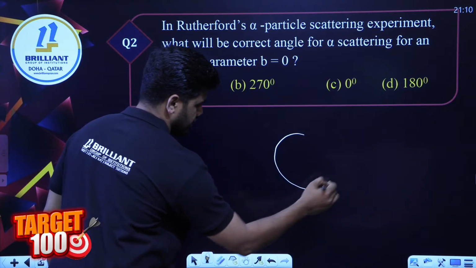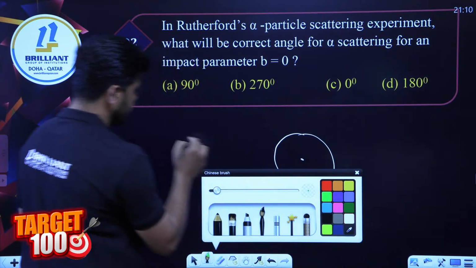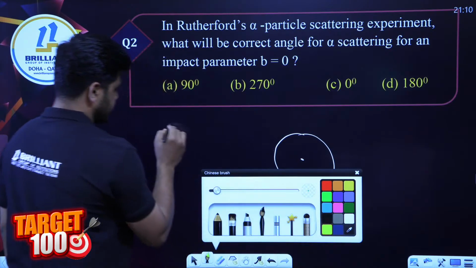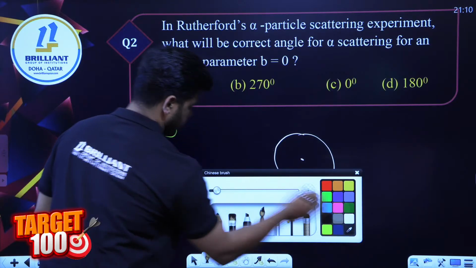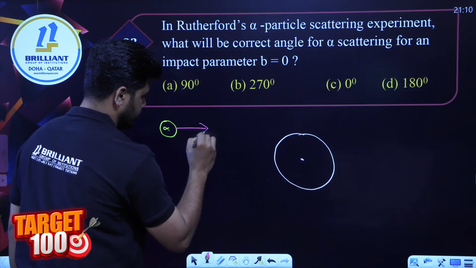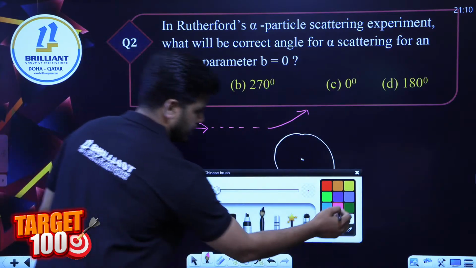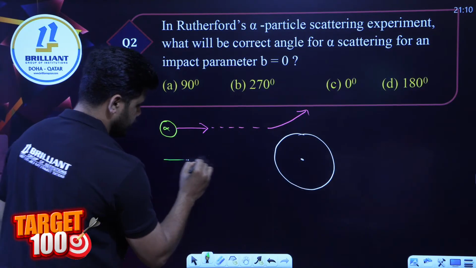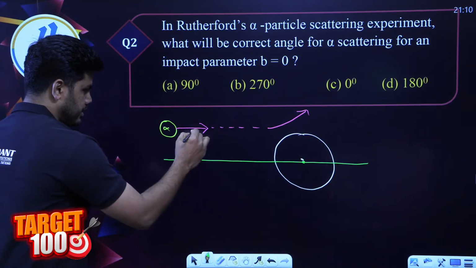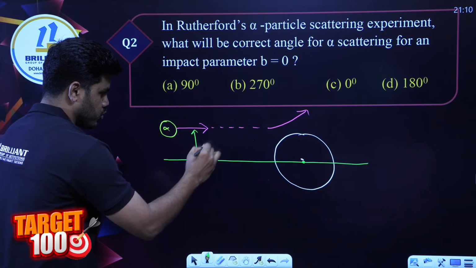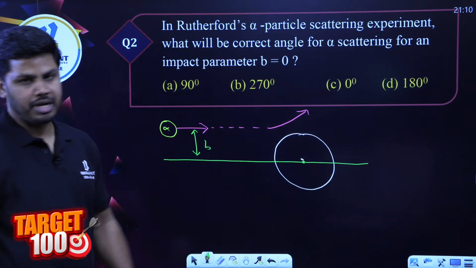When you have a nucleus, in that experiment a gold nucleus, the impact parameter is the perpendicular distance between the direction of the alpha particle and a straight line passing through the center of the nucleus. If the alpha particle is going along this direction, it will be deviated like this, correct? The perpendicular distance between these two lines is called the impact parameter. We denote it by b.